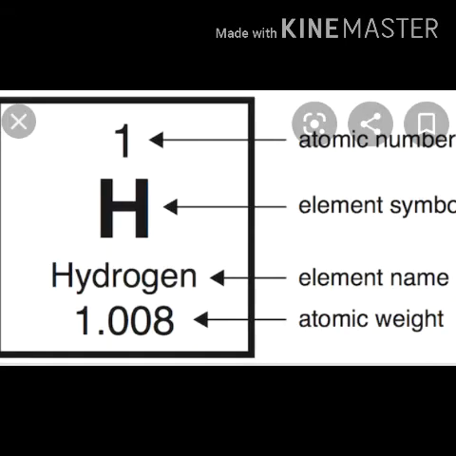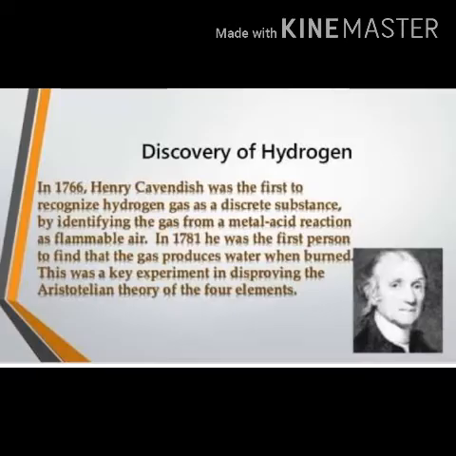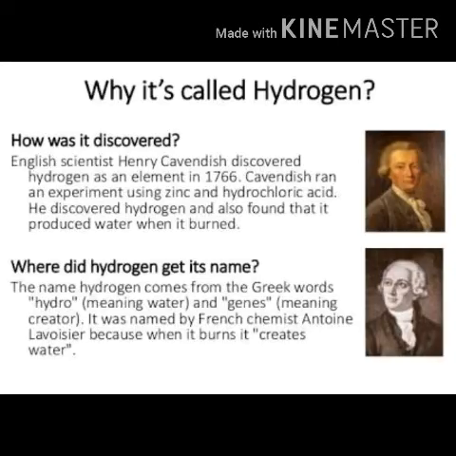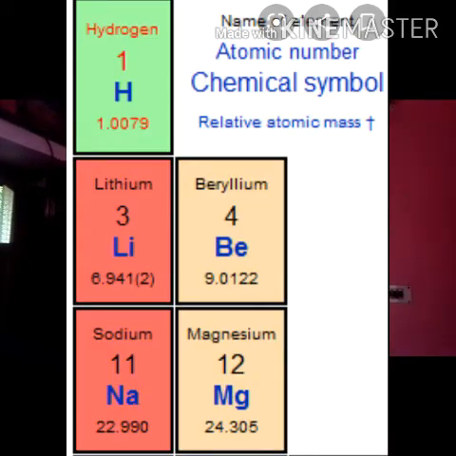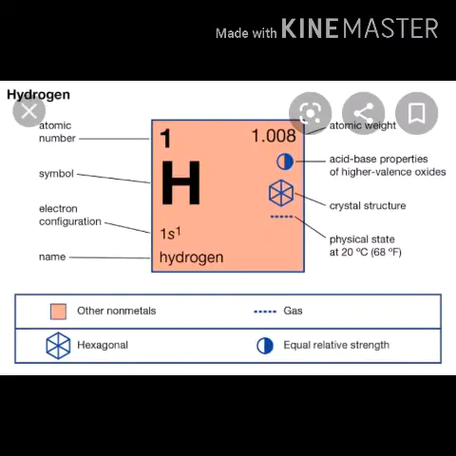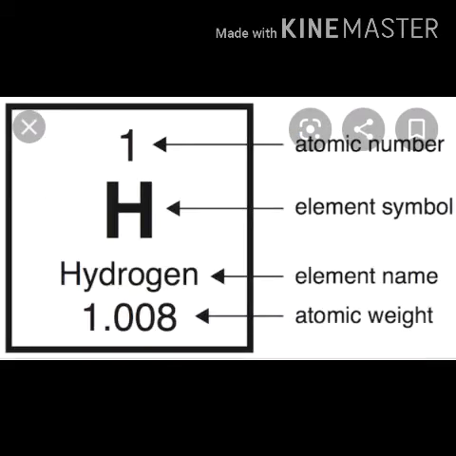Today in class 9 chemistry, we will start with the element hydrogen, its general characteristics, its discovery, occurrences, the position of hydrogen, and also how it resembles the alkali metals. We will also look at its general properties and characteristics which resemble those of alkali metals. So today we will start with the first element, hydrogen.